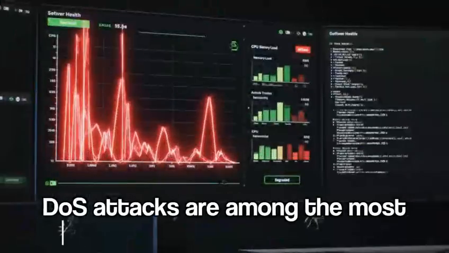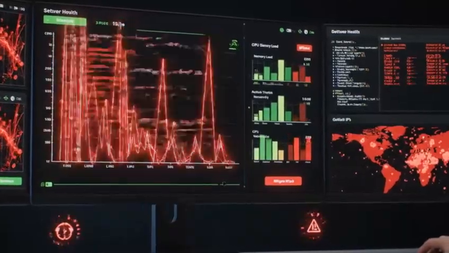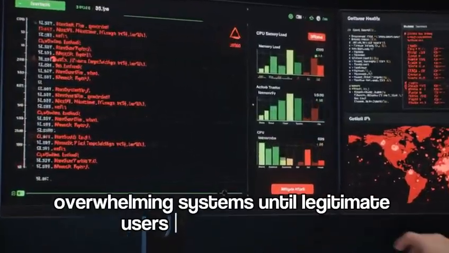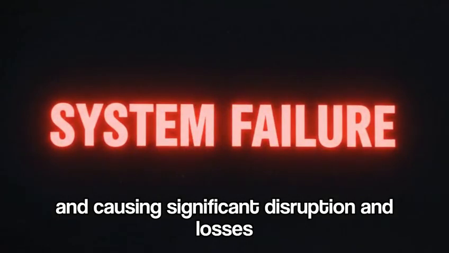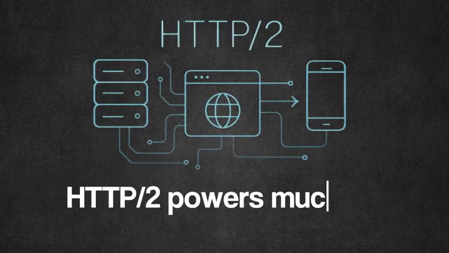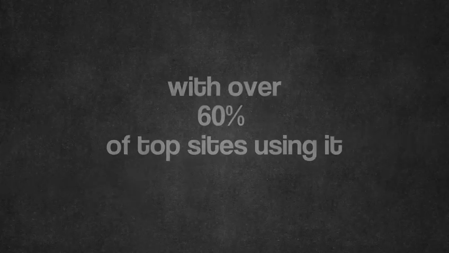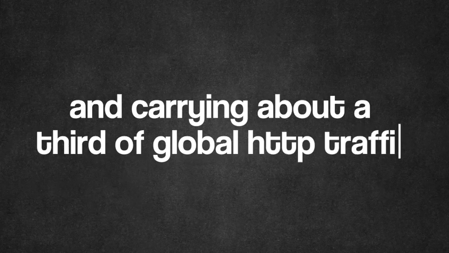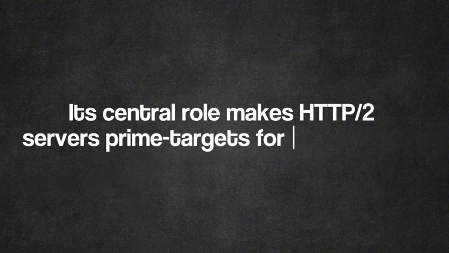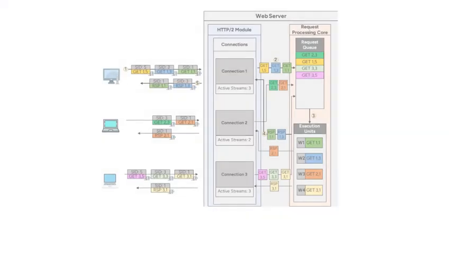DOS attacks are among the most serious threats to the internet, overwhelming systems until legitimate users are denied access and causing significant disruption and losses. HTTP/2 powers much of today's web, with over 60% of top sites using it and carrying about a third of global HTTP traffic. Its central role makes HTTP/2 servers prime targets for DOS attacks.